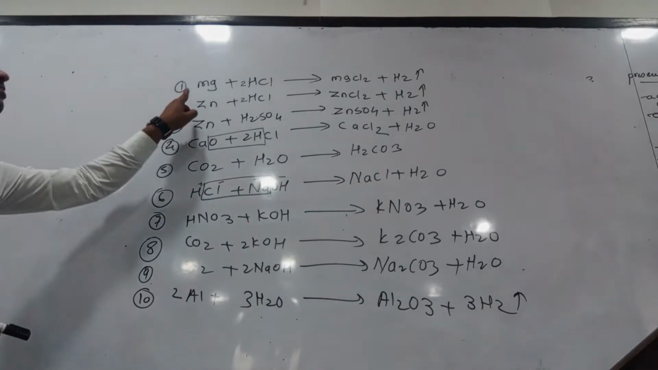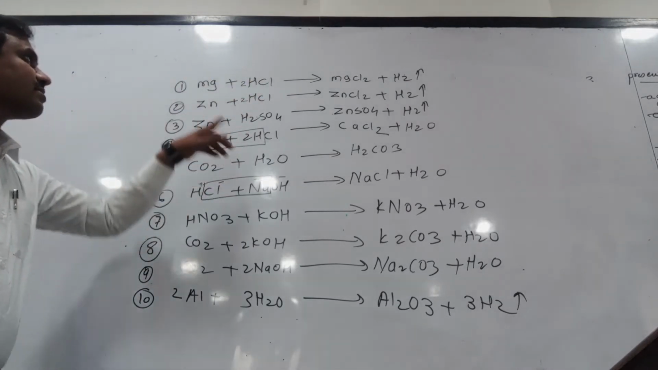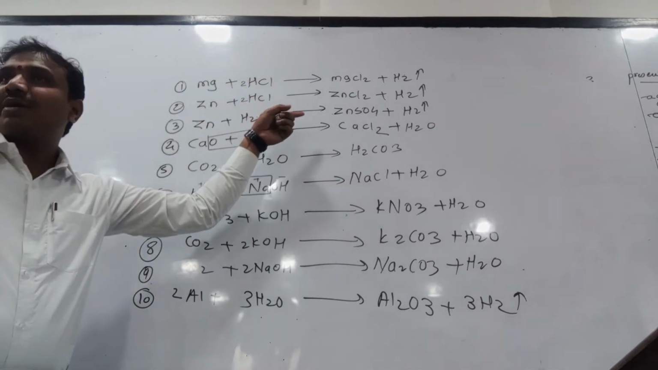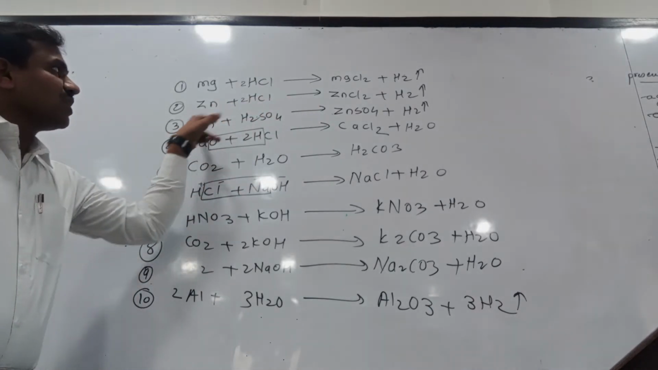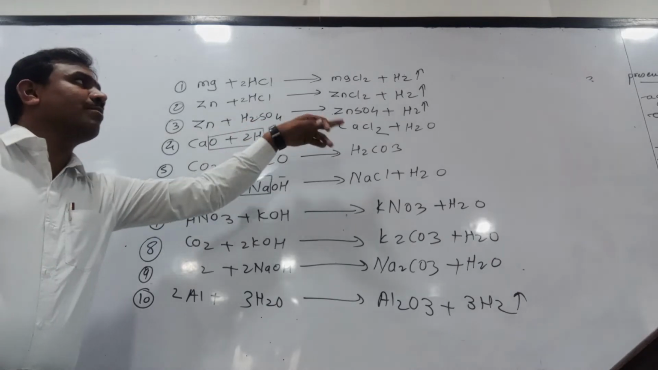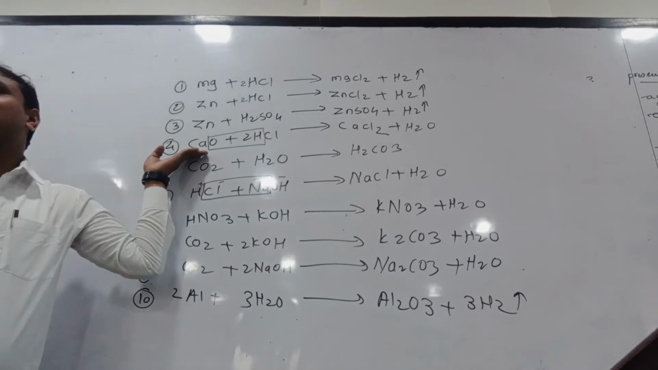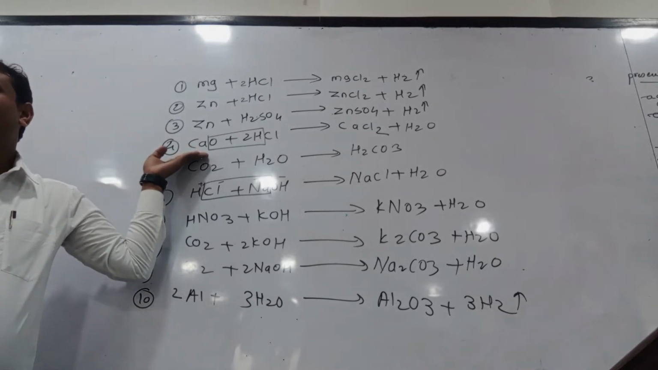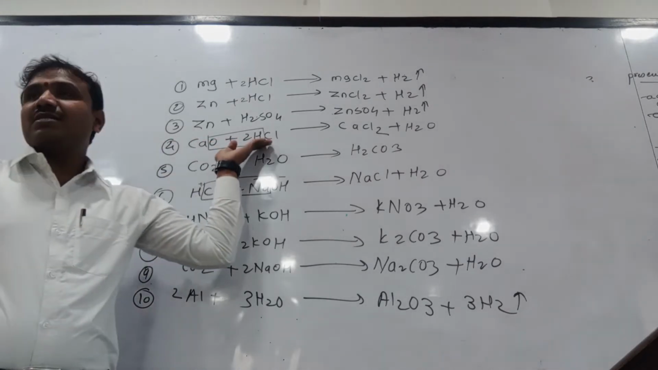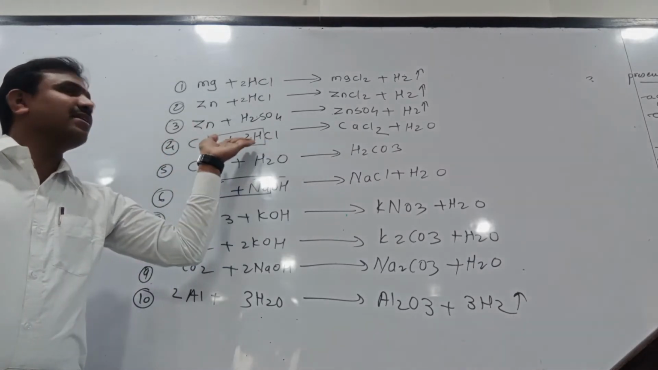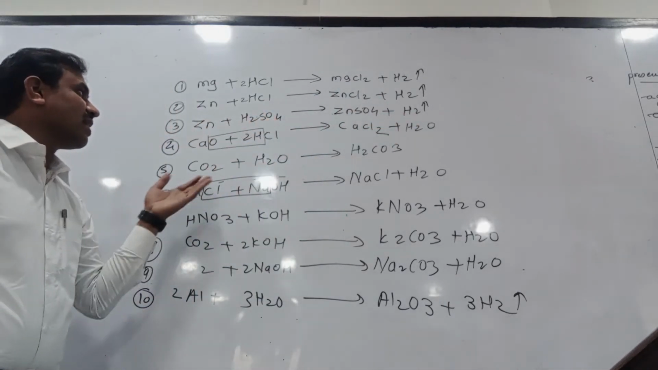Yes, here. Magnesium reacts with hydrochloric acid to form MgCl2. Byproduct is hydrogen gas. Zinc reacts with hydrochloric acid to form zinc chloride. Byproduct H2. Zinc reacts with sulfuric acid to form zinc sulfate, H2. CaO, calcium oxide. What is this? Metallic oxide. Metallic oxide is basic in nature, base. And what is this? This is the acid. If base and acid react with each other, they form a salt and water. That reaction is nothing but the neutralization reaction.